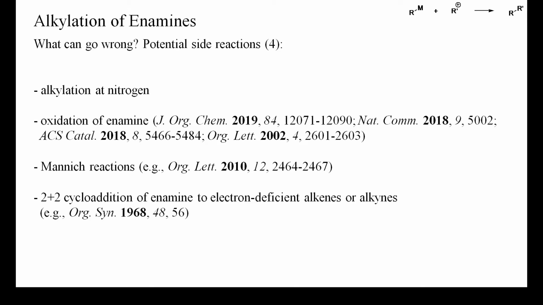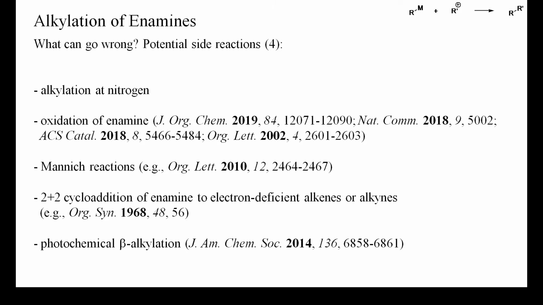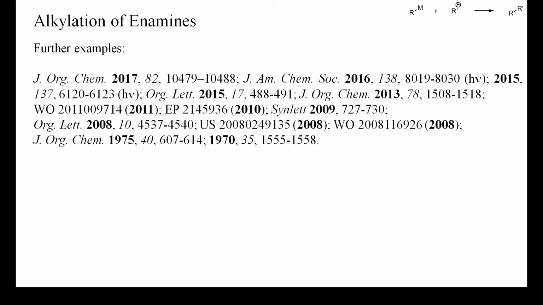Under suitable conditions, enamines can also undergo 2+2 cycloadditions with electron-deficient olefins or alkynes. Photochemistry is experiencing a revival, and reactive intermediates, including enamines, can give the weirdest reactions when irradiated with intense light, including, for instance, beta-alkylation. Here are some more examples of enamine alkylations. Despite its limitations, it's a reaction worth keeping in mind because on occasions it can be a practical way for the large-scale preparation of certain ketones or aldehydes.